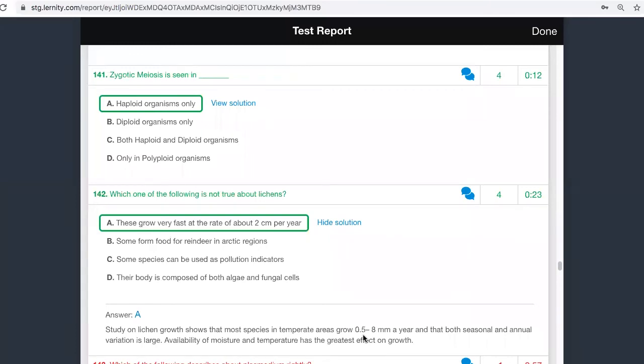Lichens are not microorganisms. Lichen is an association between fungi and algae.